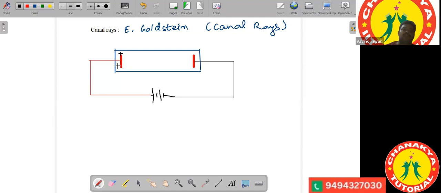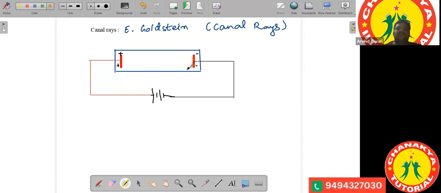So see what happened over here. He also performed a similar experiment, but he made a small change in the experiment which J.J. Thomson was doing. So what change did he bring about? He created holes at the cathode, okay? The holes which he created there were perforated sheets. So these perforated sheets were taken over.